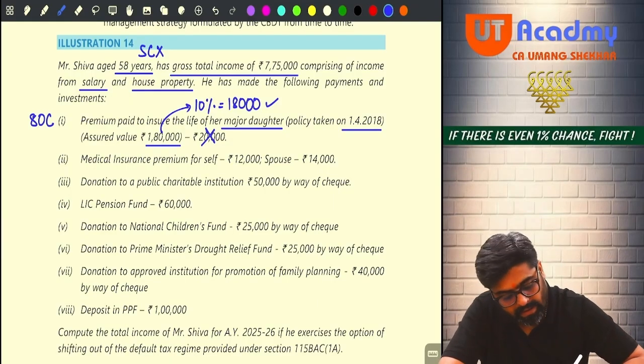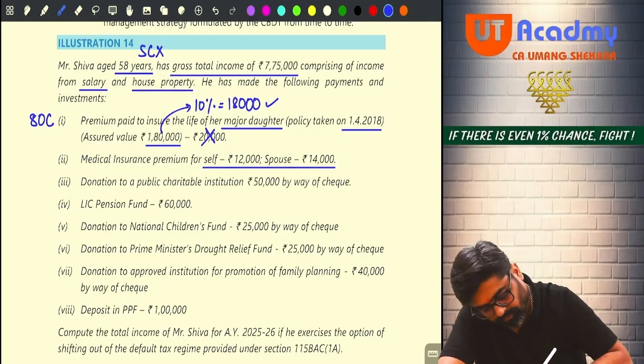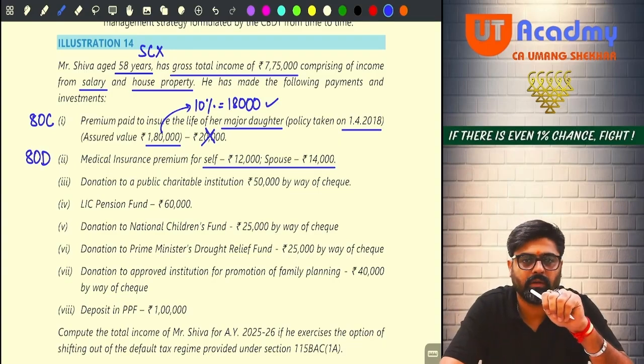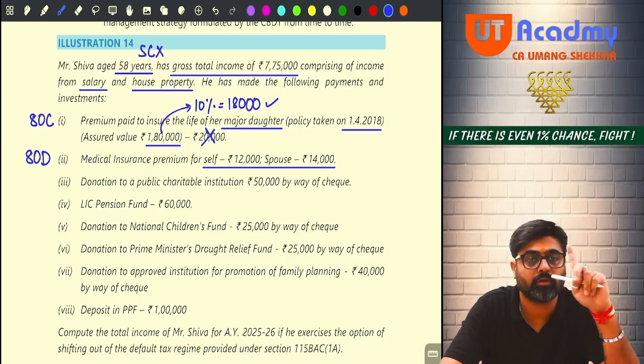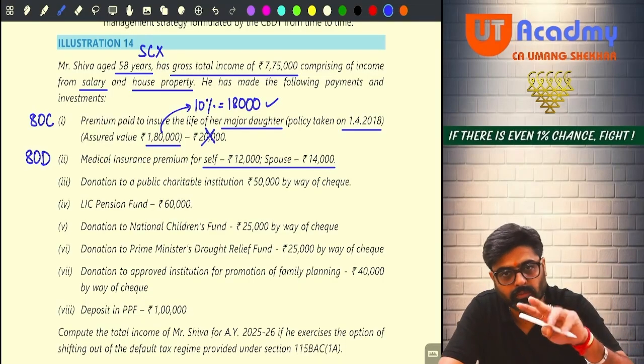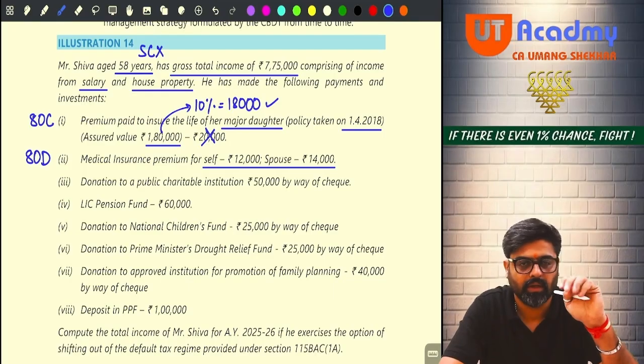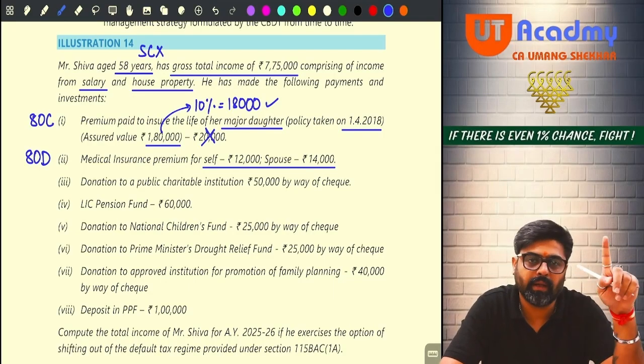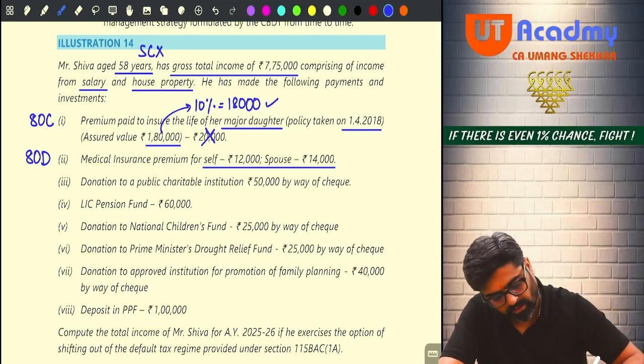Next one. Medical insurance premium, self 12,000, spouse 14,000. For this, deduction under 80D will be available. Total is 26,000, but the limit will remain 25,000 because you as well as your spouse are both not senior citizens. If none of you is a senior citizen, the medical premium paid will be allowed to the extent of maximum 25,000.